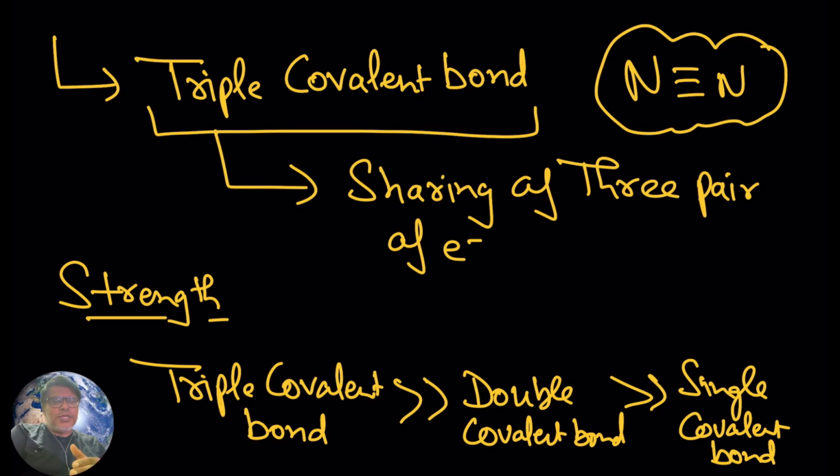So this is the strength of the different types of bonds. Here we have discussed the strength of the triple covalent bond. Triple covalent bonds are much stronger than double covalent bonds, and double covalent bonds are much stronger than single covalent bonds.